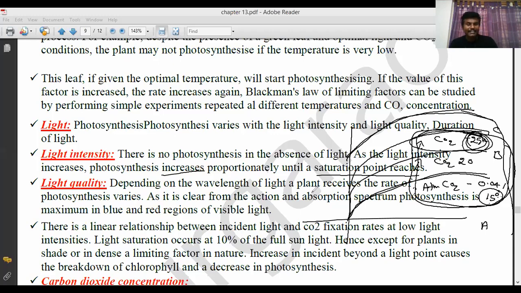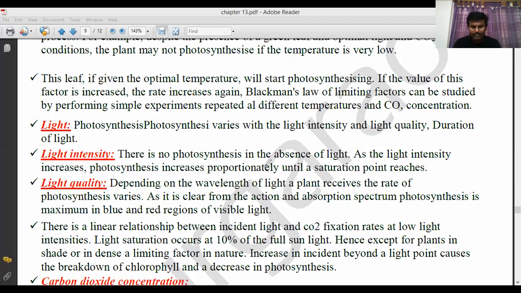This is what is given in the textbook. See, rate of photosynthesis and light intensity. Initially from 0, starting to A, photosynthesis is increased. A to B, photosynthesis is increased. B to C, it is the saturation point. Beyond this, if light, temperature, carbon dioxide increase, no use. Saturation point is maximum. Beyond the saturation point, photosynthesis does not take place.